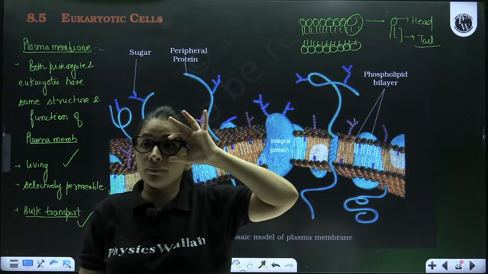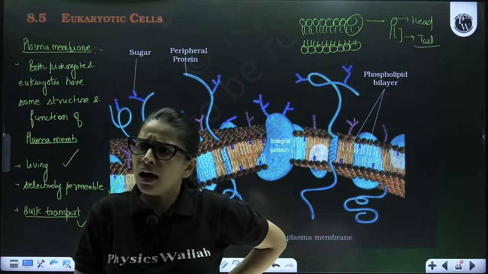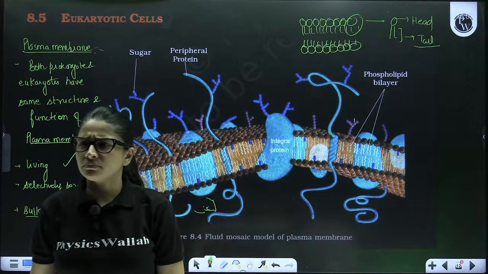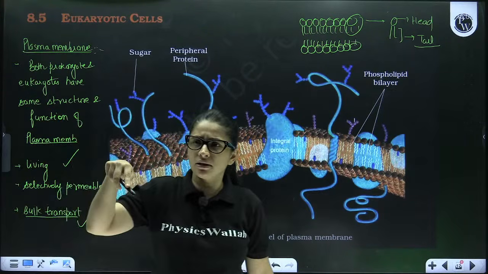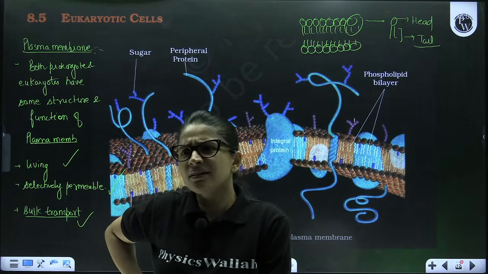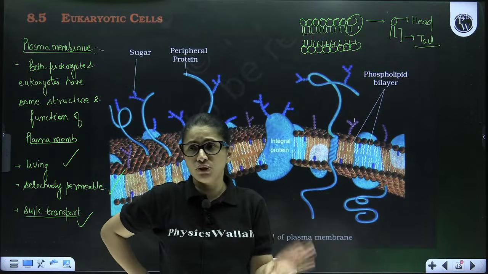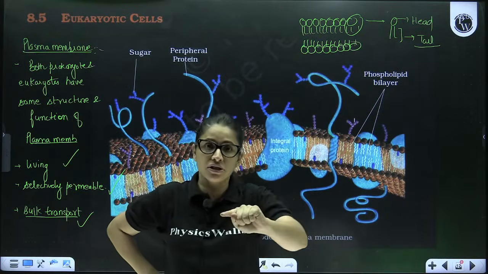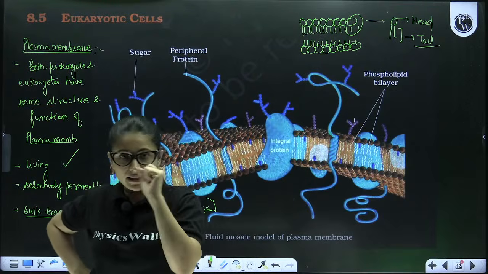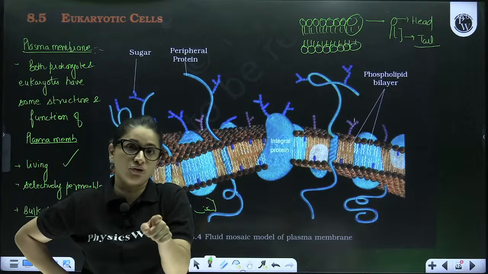Ma'am, but teacher, my answer. Anuj, what you have written is correct. There's nothing wrong. Maybe your teacher was expecting you to mention what is fluid and what is mosaic.